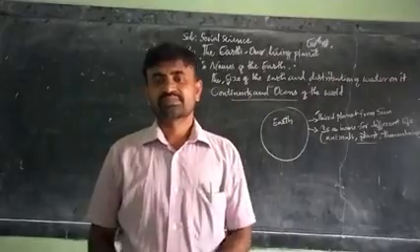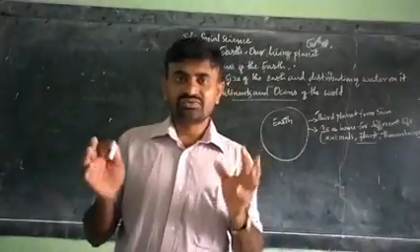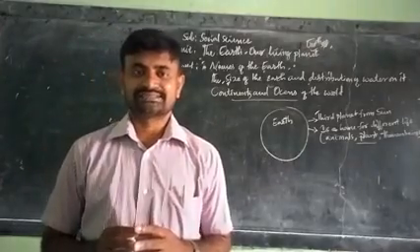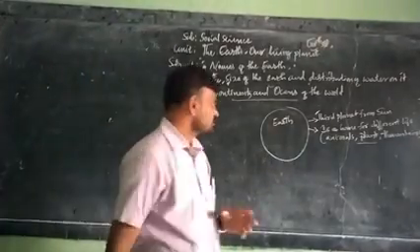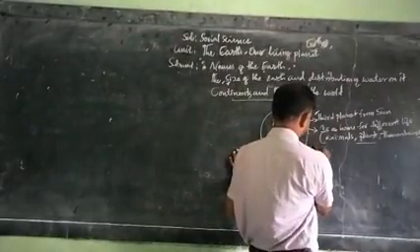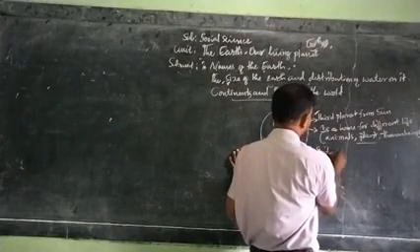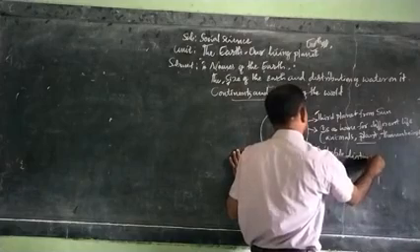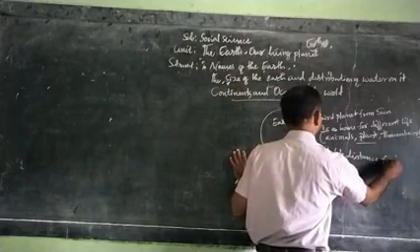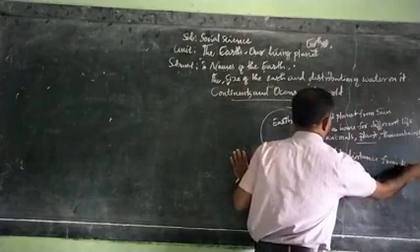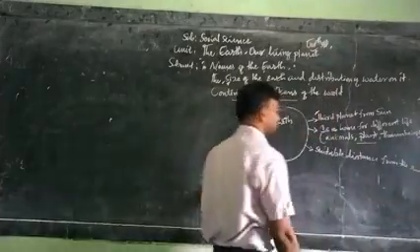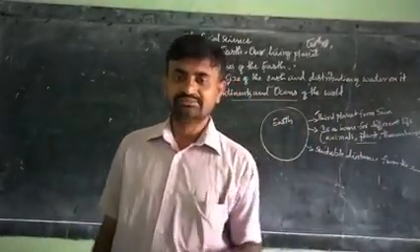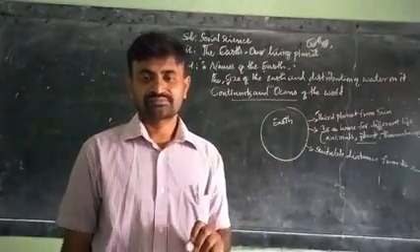Because of Earth's suitable distance from the sun. See, that was the major thing, that animals, plants and human beings are living on the earth.